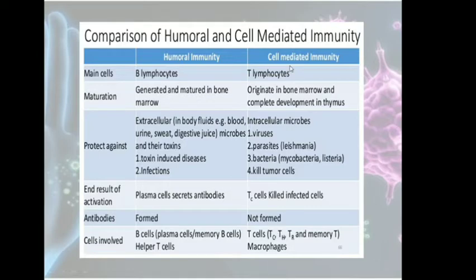In cell mediated immunity, there are different types of T cells which have different functions. There are the cytotoxic T cells, TC, which directly kill infected cells. Then there are the memory T cells, and other T cells which also help in this immune response. Apart from this, there are macrophages. When the T cells destroy the infected cells, the macrophages will engulf and destroy the cells, so phagocytosis will occur.